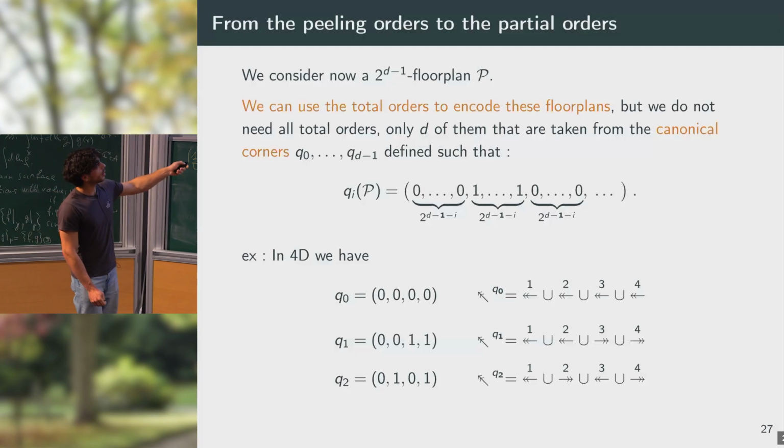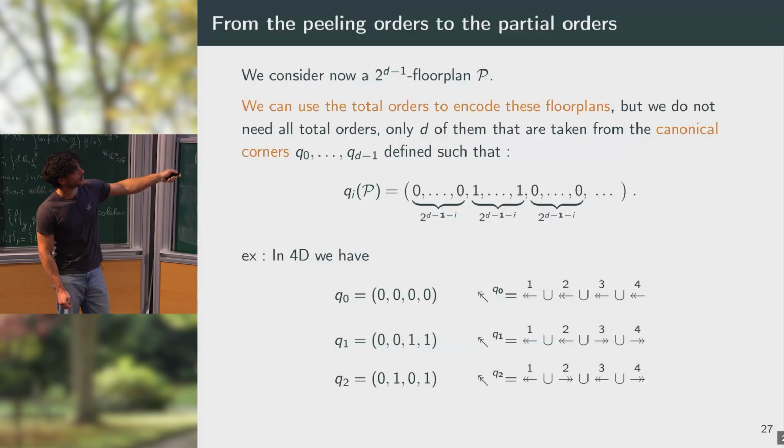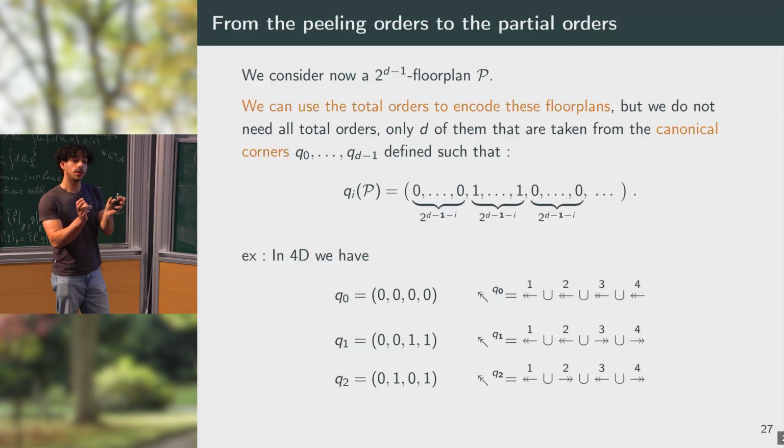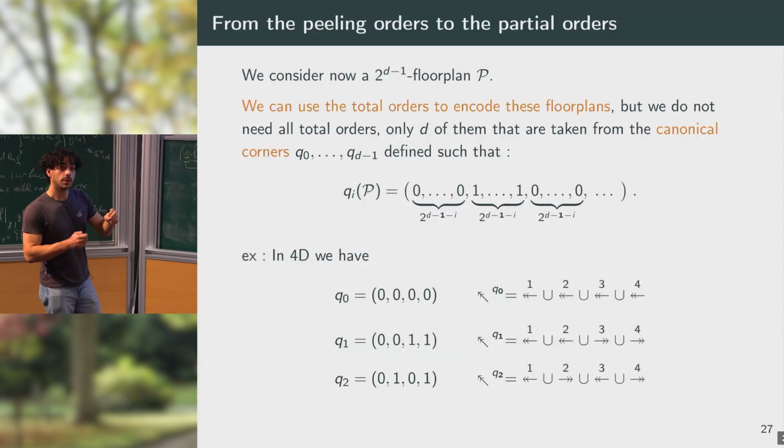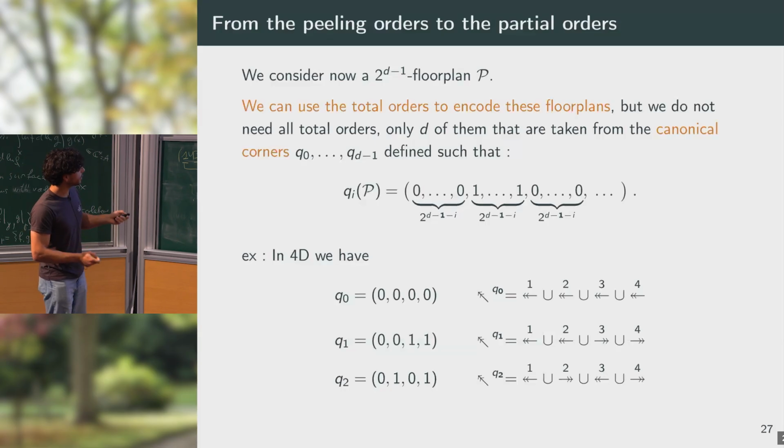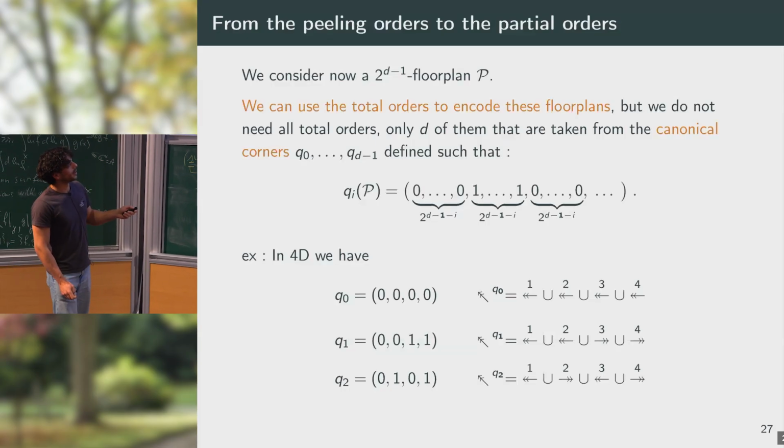So the idea is that you start with a corner where you only have zeros, then you take half of the coordinates to be 1, then you split each packet into 2 and so on until you cannot do it anymore. So in 4D, you have only zeros, you have 4 of them, then half of the coordinates are 1, and then you split again into 2 and so on. So here, those corners are chosen such that between two corners, we have exactly half of the coordinates that differ. And here you have the representation of the peeling orders with respect to the posets.